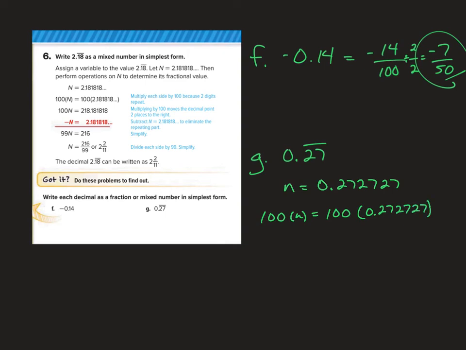So now we continue with our problem. We've got 100n equals 100 times 0.272727... We're just going to move the decimal place 2 places to the right.